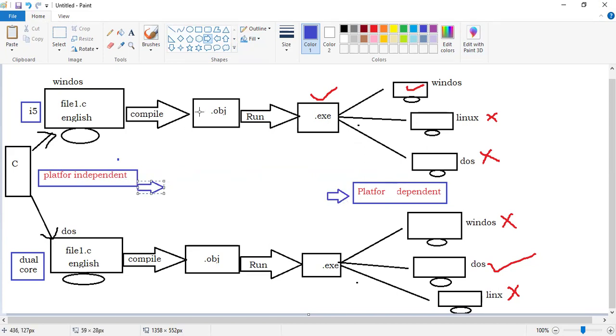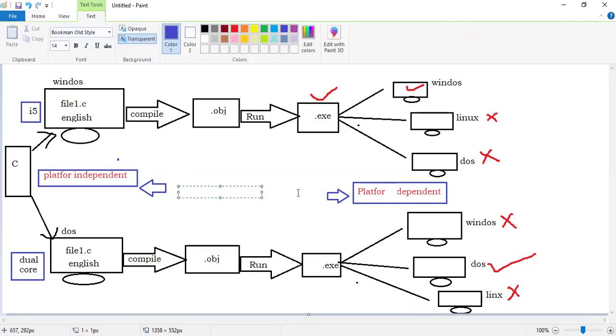What is the concept, sir? Partial portability.